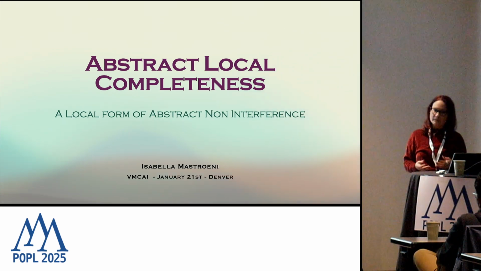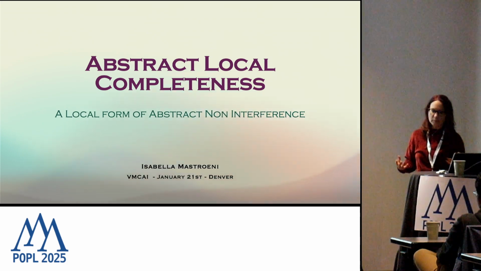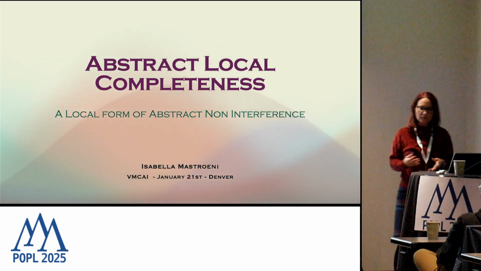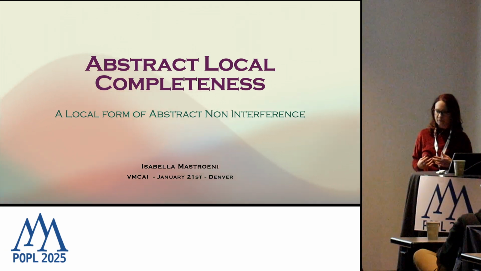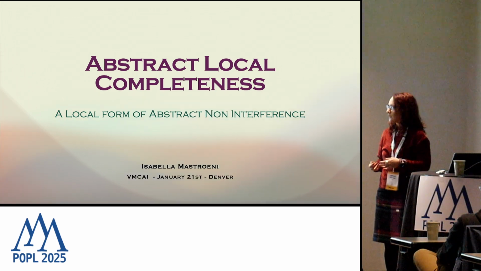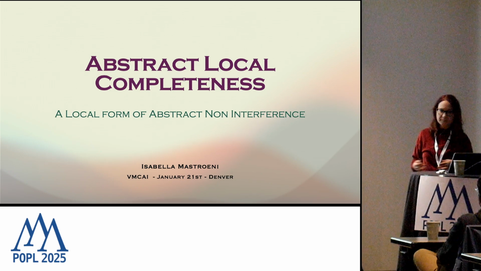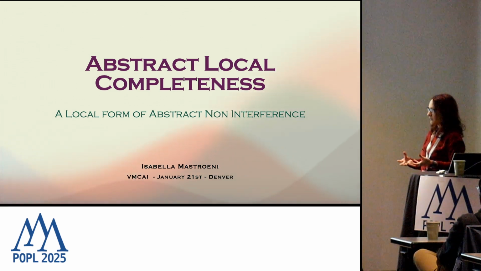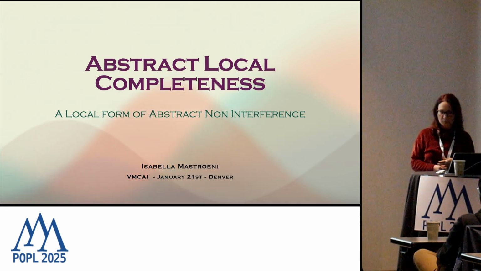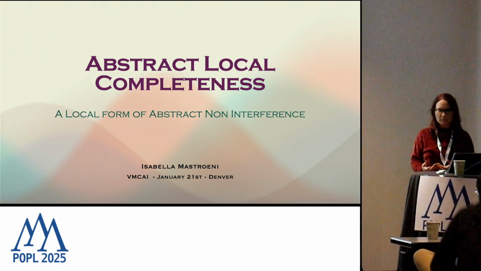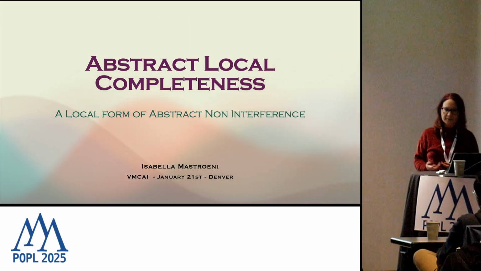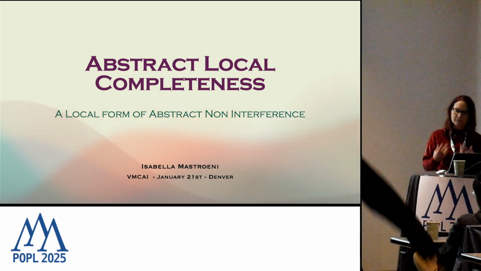So, local completeness is the standard way used in abstract interpretation for modeling precision of abstract domains, while abstract non-interference is a notion of a hyperproperty, a notion that was introduced for language-based security, but then generalized, and that provides a deep insight in the way properties of the input may affect properties of the output. So there is a strong connection between these two notions, and we exploit them to provide a new insight in the notion of completeness, a new way of looking at completeness.